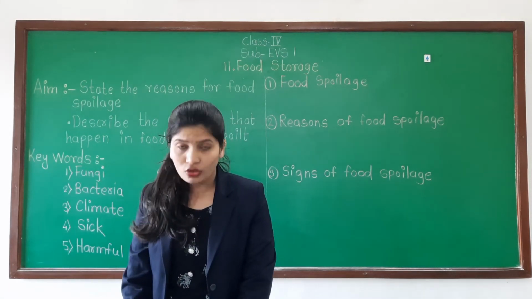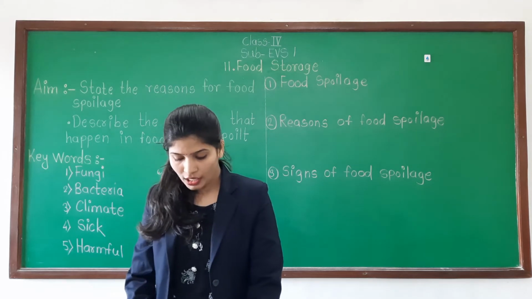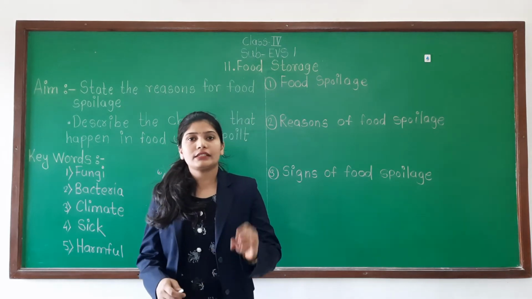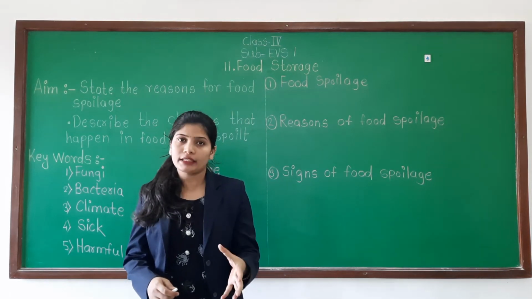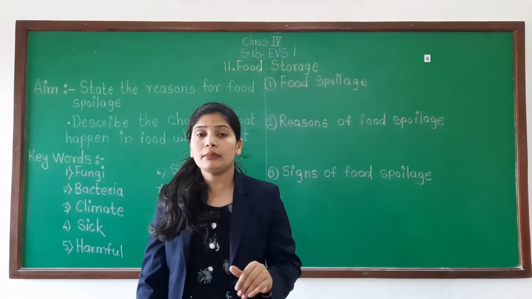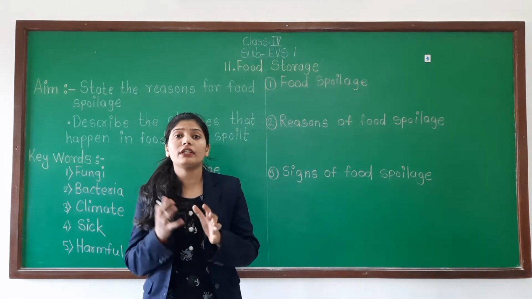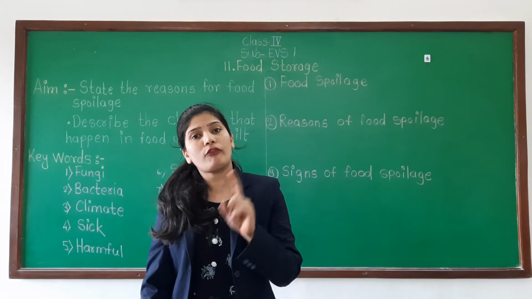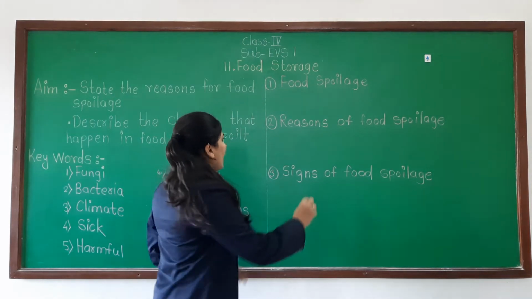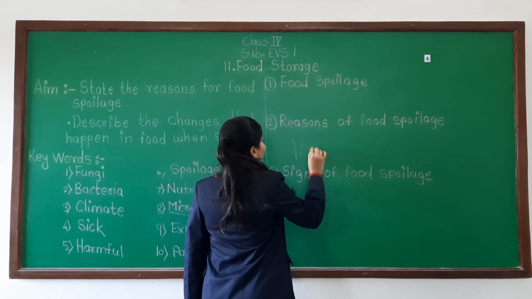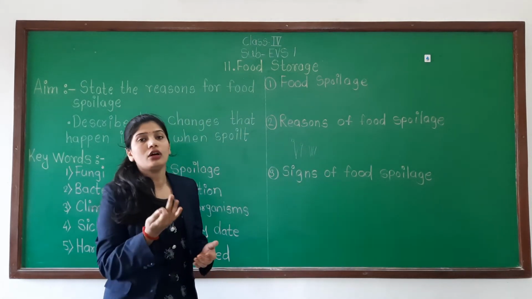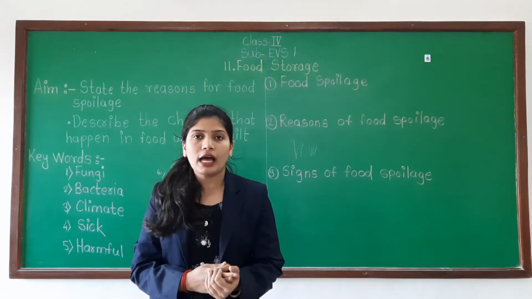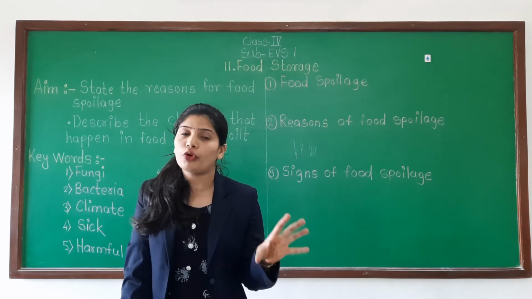That is given in your textbook. Fungi which grow on food are of different sizes. If possible, I will send you images of the fungi or bacteria so you can understand from those images. Some fungi are small, some are big. When you perform that activity, you will see such things on the bread or roti. So what is that? Yes, the growth of fungi. Fungi and bacteria are the main reasons of food spoilage.